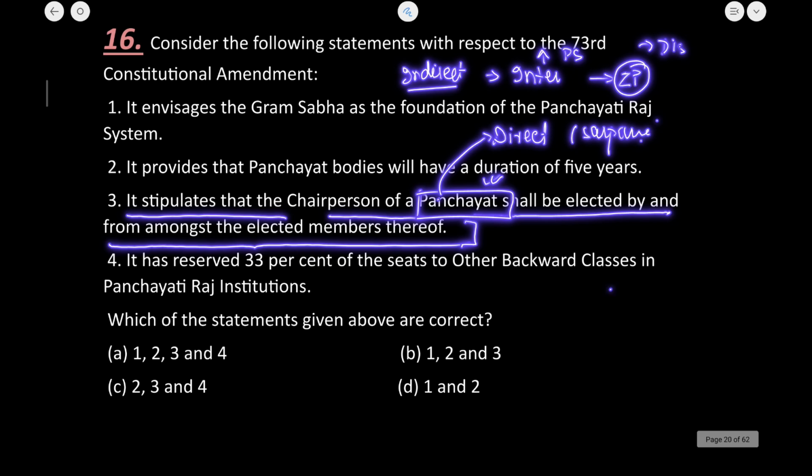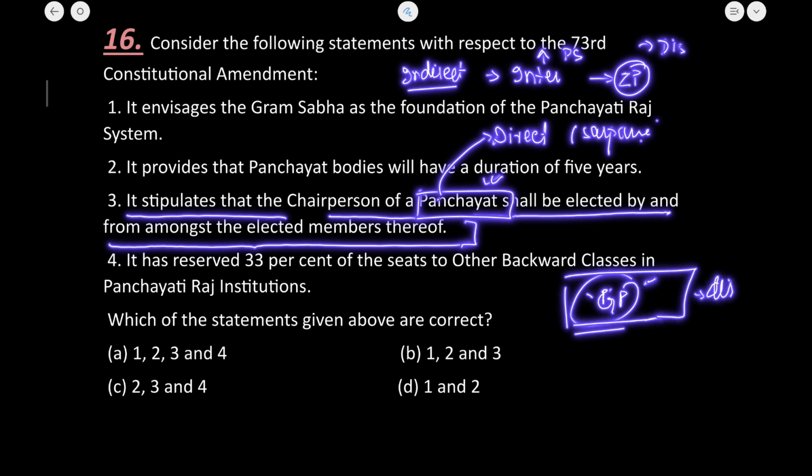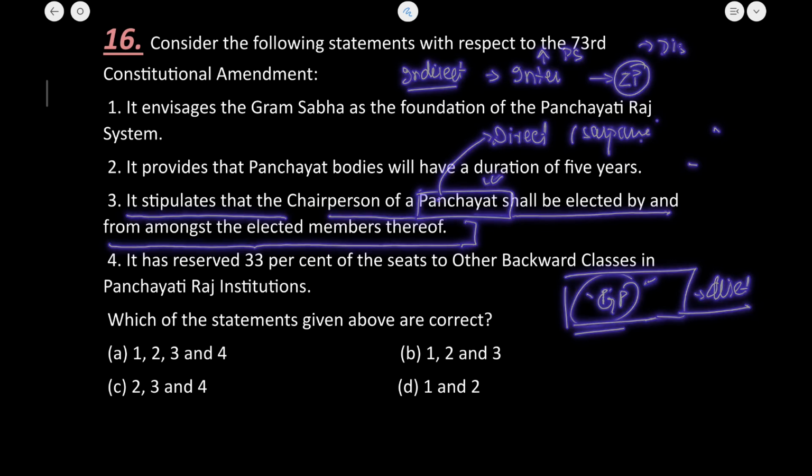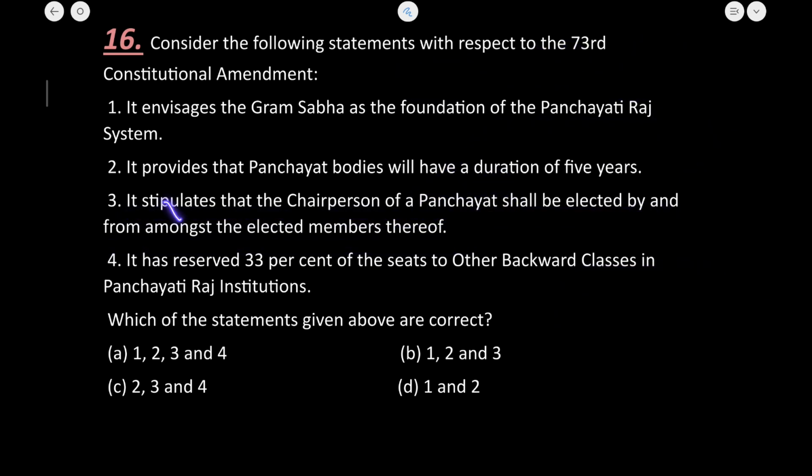The chairperson and the members of the Gram Panchayat, okay, at the lowest level are elected directly by the people through the elections, and the chairpersons at the intermediate and the upper level are to be elected indirectly. So the number 3 provision is wrong. We will directly eliminate this provision and come to our answer, that is 1 and 2 are correct. Let us see the other option as well.